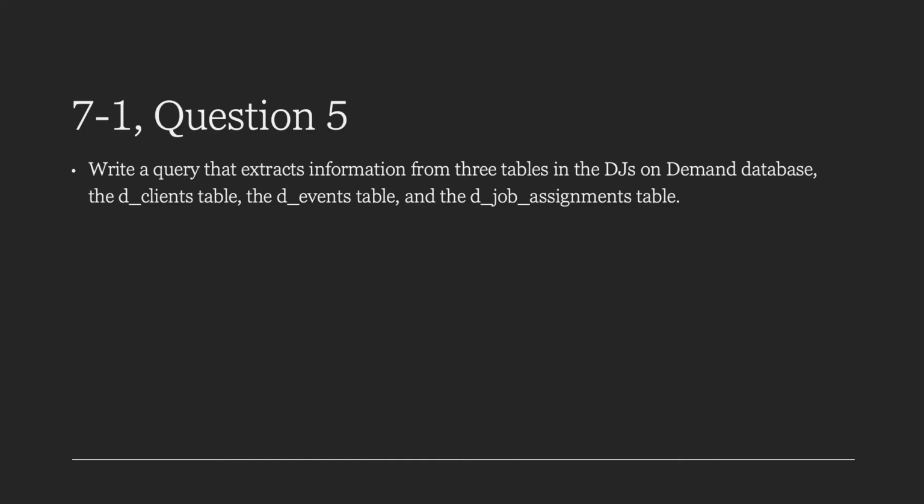This tells us where to select the information from, and in this case, it's the dClients, dEvents table, and the dJob assignments table. And we know that this is from the DJ's on-demand database. Now, it doesn't tell us exactly which information to extract, so you could extract all of it. You could list out all of the rows, or you could just pick some information and compare it to make sure that your query is working the way it should.